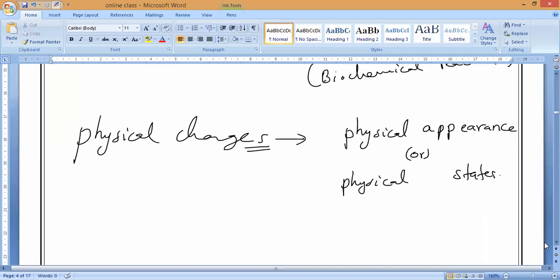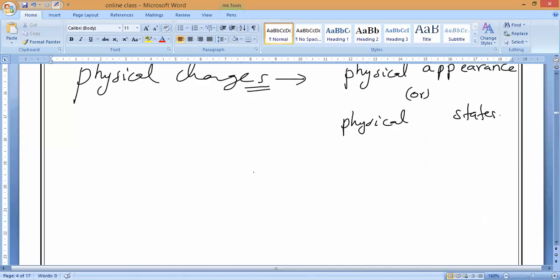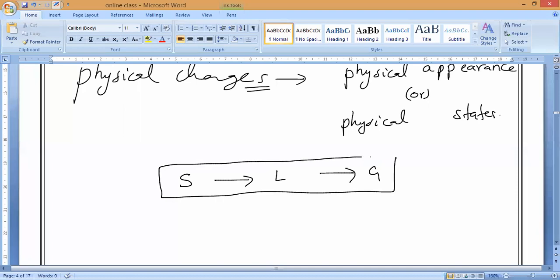In class 9th, in chapter 1, you studied the 3 states of matter. One is solid, second is liquid, third is gas. All matter converts from one state to another state. For example, if we take water and freeze it, we get ice. If we evaporate or boil it, we get water vapor. So is this a physical change or chemical change, anybody?